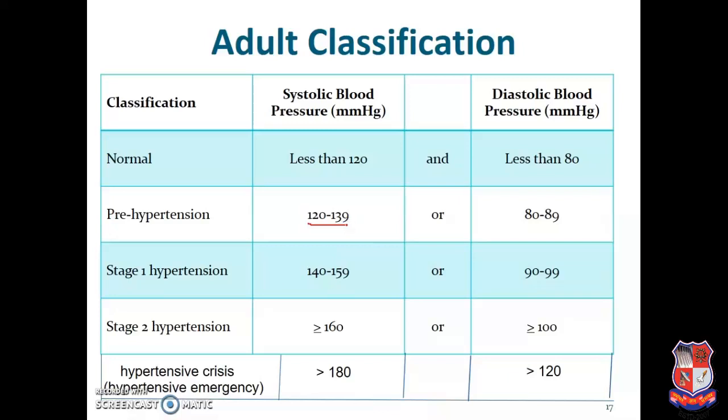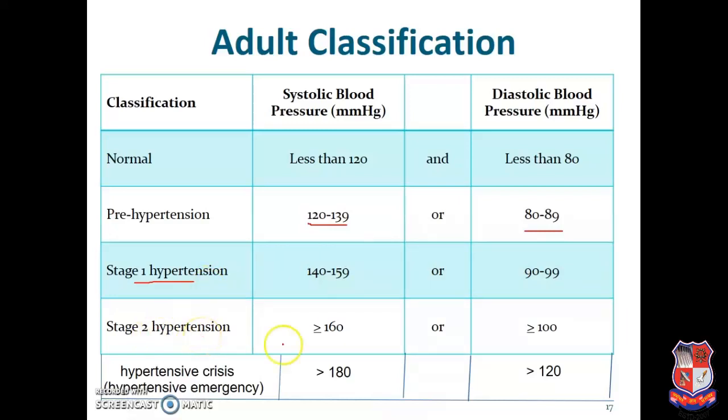is the systolic blood pressure, and 80 to 89 is the diastolic blood pressure. We categorize this as pre-hypertension. This is the initial step of hypertension. Second, stage 1 hypertension: 140 to 159 systolic blood pressure and 90 to 99 diastolic blood pressure. Those we categorize as hypertension, first, stage 1 type of hypertension.